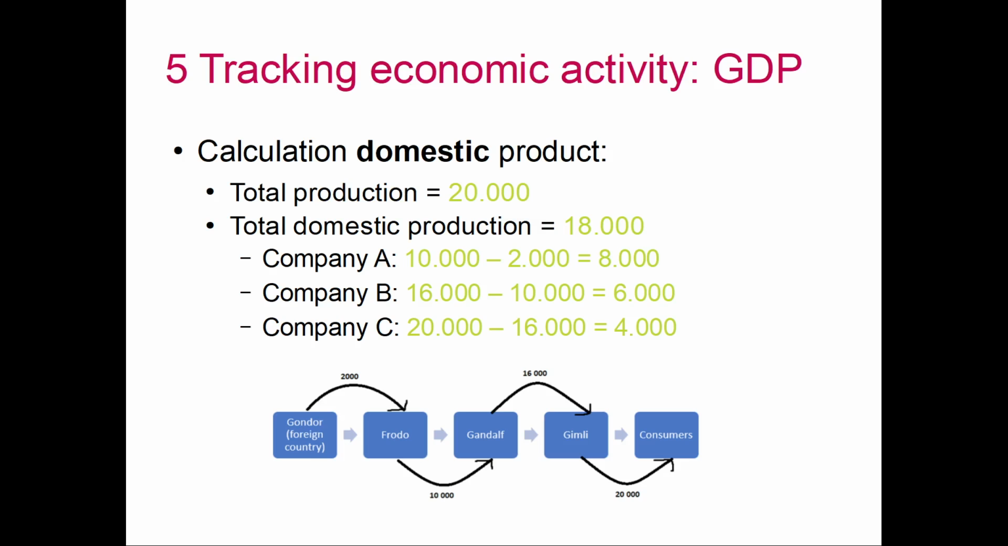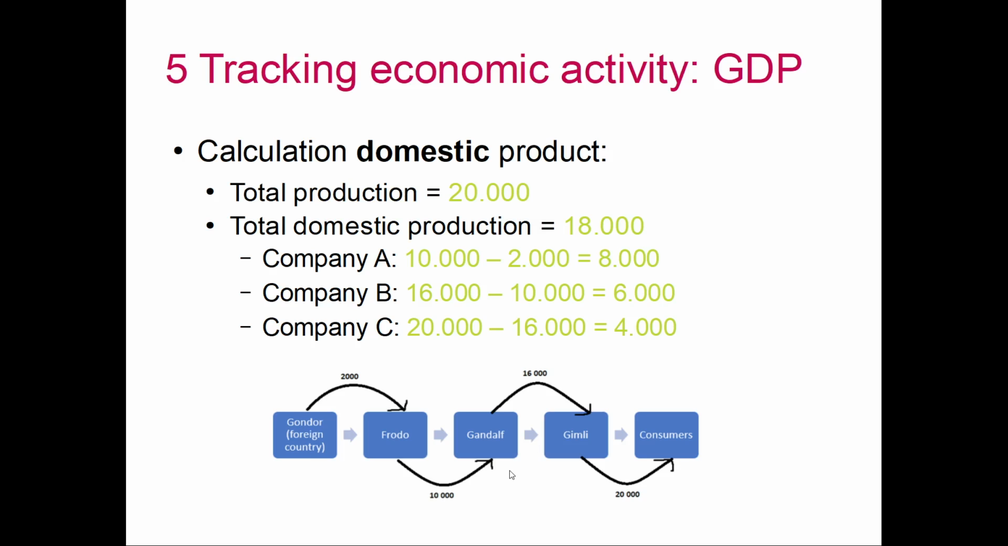So before you look at the numbers, look at the schematic over here. Just notice that Frodo lives in, let's say, Rohan. All these companies over here are located in Rohan, a country different from Gondor. So Frodo buys from a foreign country. He buys the leather and he refines it. He does something with it. He makes it better. In the end, he sells this for 10,000 euros to Gandalf.